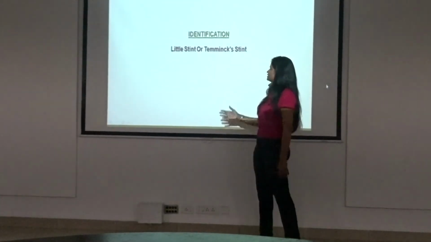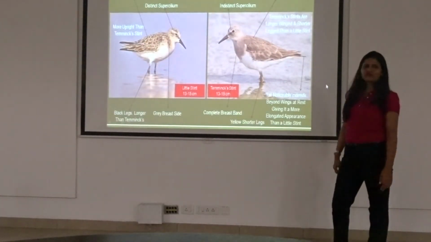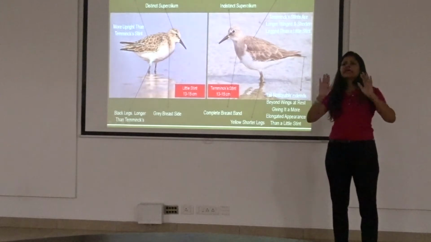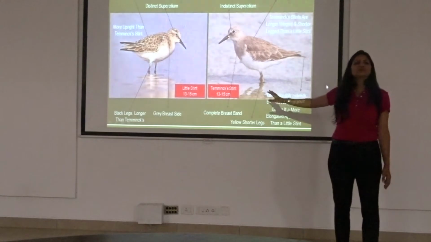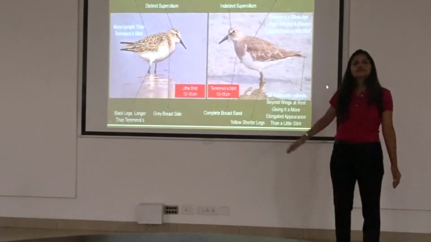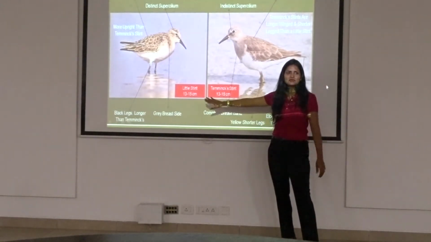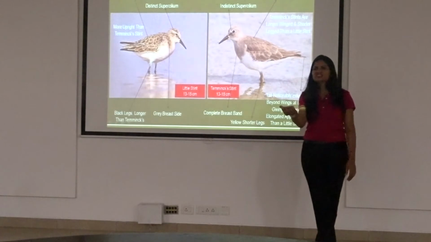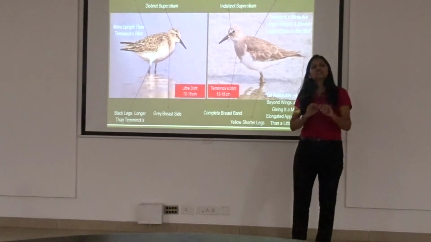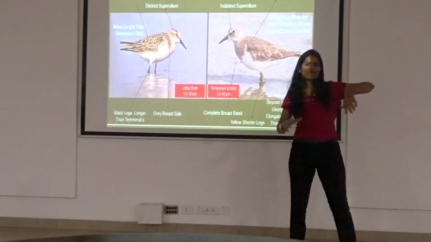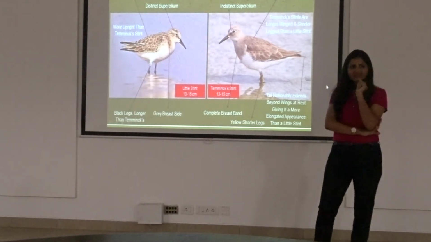So we talk of stints, little stint, Temminck stint. So these are the two birds that you find on field. I have basically chosen Hyderabad and I have taken only non-breeding plumage because I do not want to confuse everybody. This is the plumage that you see these birds in here, right? So what do you think? These stints, I have put in every picture the size. Okay, they are about 13 to 15 centimeter, which is like your sparrow size. That is the size of the bird. So these are the smallest birds which keep slowly going around the side of the water body that you see, feeding on and probing on the mud on the side and pulling out insects.